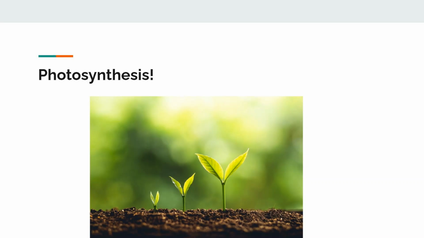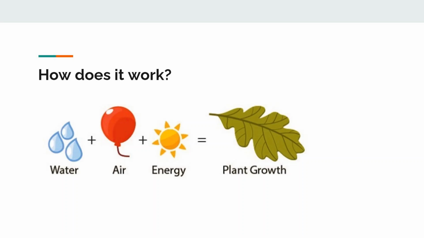In Greek, photo means light and synthesis means to put together. So, photosynthesis means capturing sunlight and using it to make energy. That's how plants and trees get their energy since they can't eat food like we do. Now, this may not make complete sense right now. However, if we simply think about what a plant needs to survive, this might make our understanding of photosynthesis better.